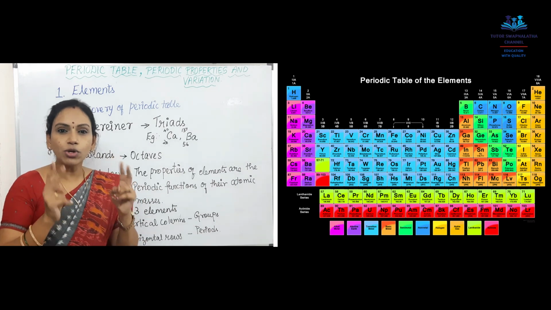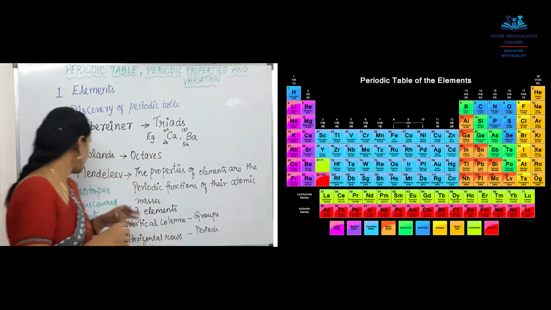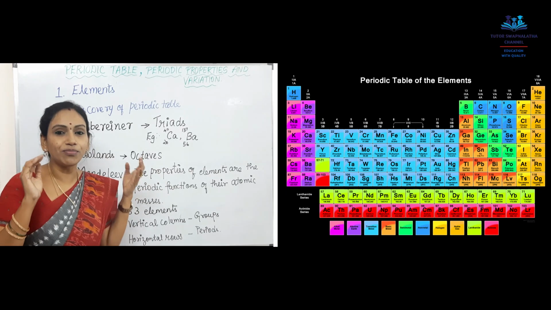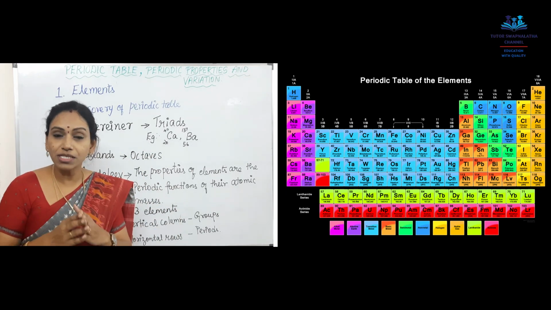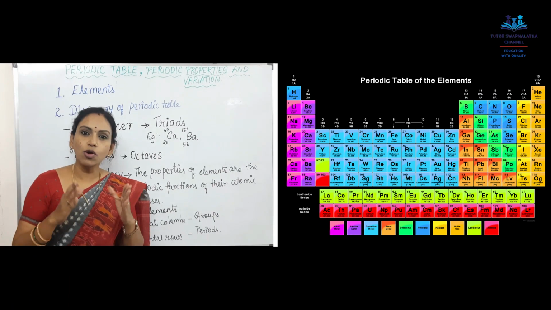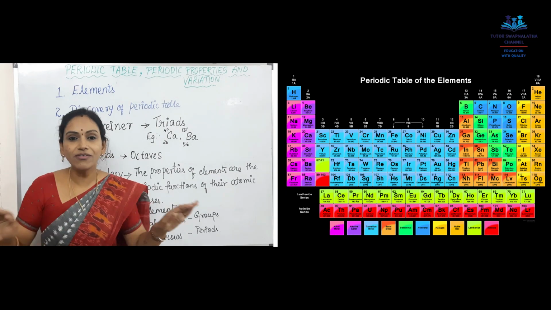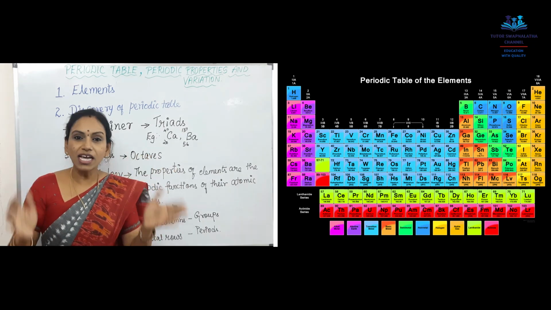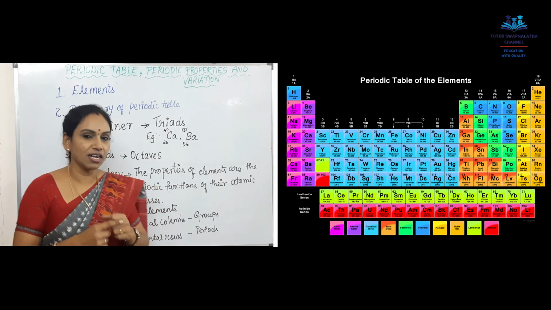But there were a few drawbacks to Mendeleev's periodic table. What are they? Number one, he didn't leave a place for the isotopes. We also have rare earth elements or isotopes for a few elements. In your lower classes, you might have studied about isotopes. Mendeleev didn't leave any blank for those isotopes in the periodic table. That's the first drawback of Mendeleev.